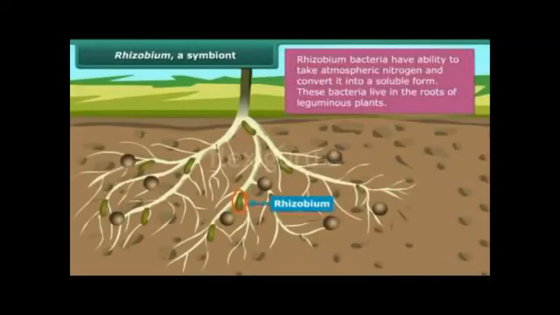The second method is by planting leguminous plants in the field. The root nodules of leguminous plants contain friendly bacterium called Rhizobium, which has the ability to take atmospheric nitrogen and convert it into soluble form in the soil. These bacteria live in the roots of leguminous plants.